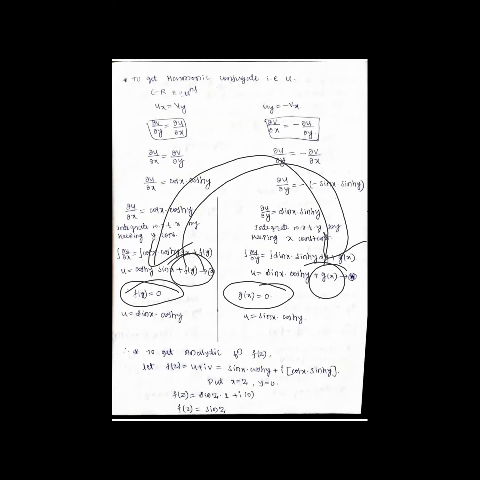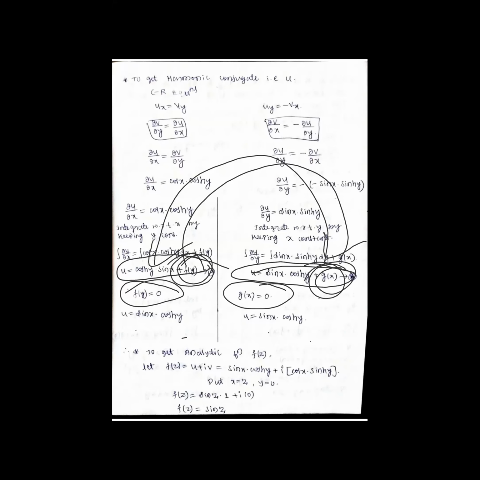Therefore, f of z is equal to u plus iv, that is equal to sin x. That is, you substitute 0 here also, 0 here also. So what you are getting? Sin x cos hyperbolic of y, sin x cos hyperbolic of y only. See, earlier because of constants, we used to get two values of u.